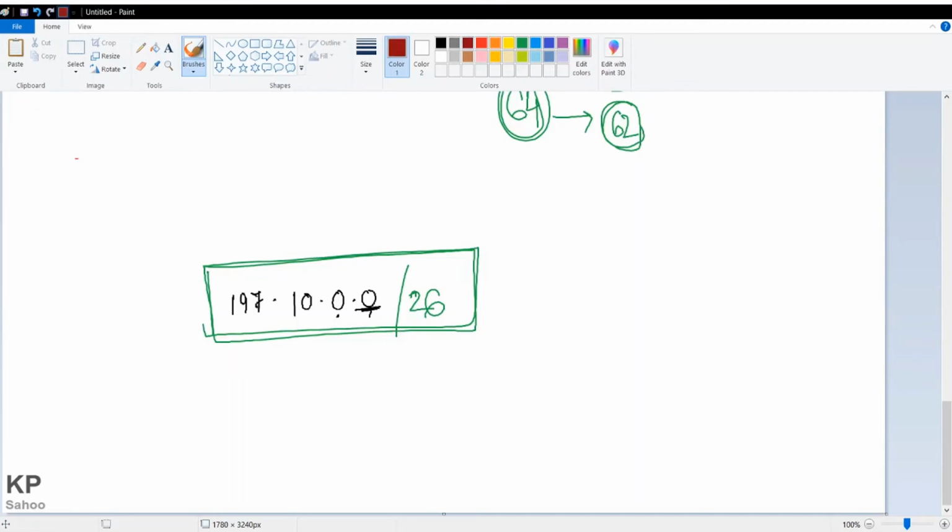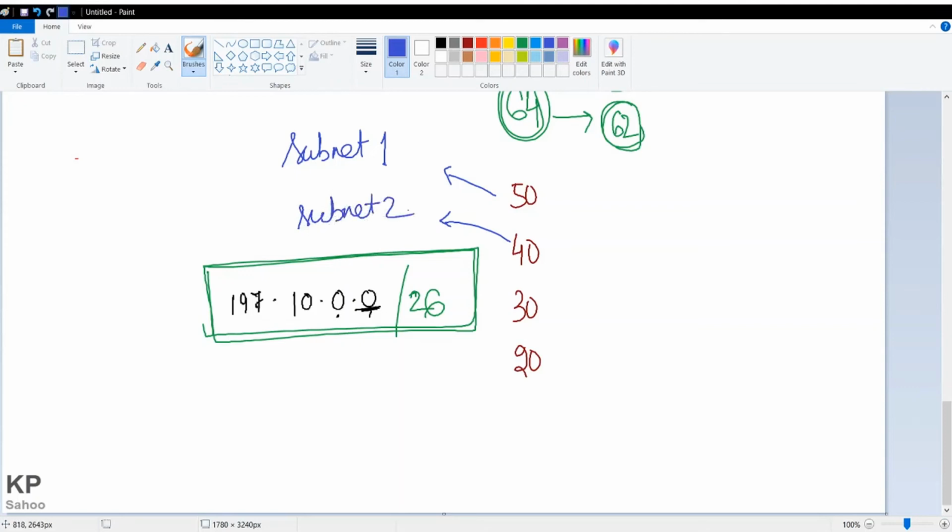In one place I need 50 computers, in one place I need 40 computers, in one place I need 30 computers, and in one place I need 20 computers. So this will be my subnet 1, this will be my subnet 2, this will be my subnet 3, and this will be my subnet 4. So what will be the range? Let's calculate. Just add 64 with everything.